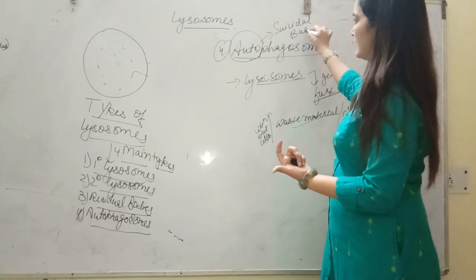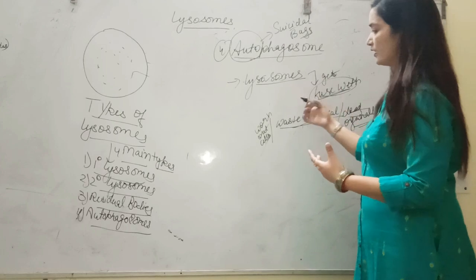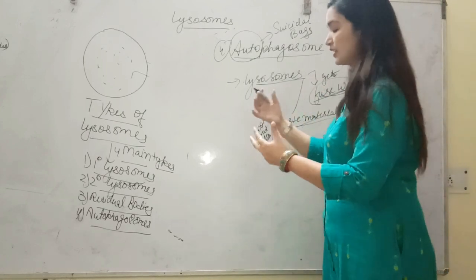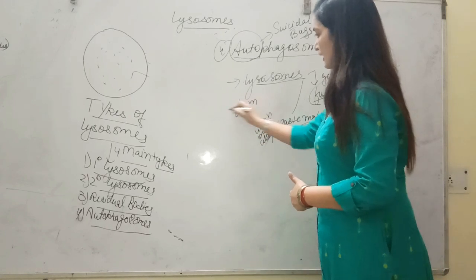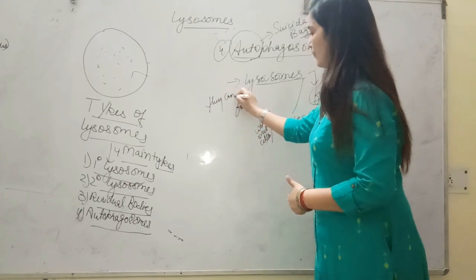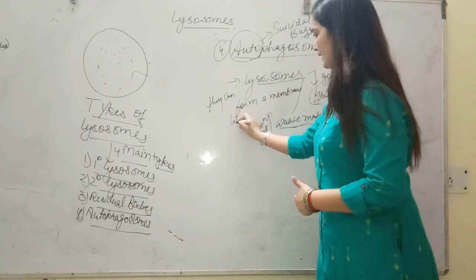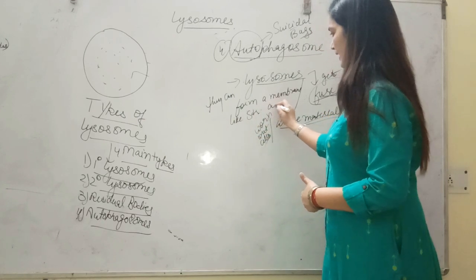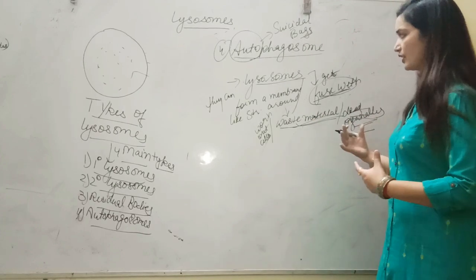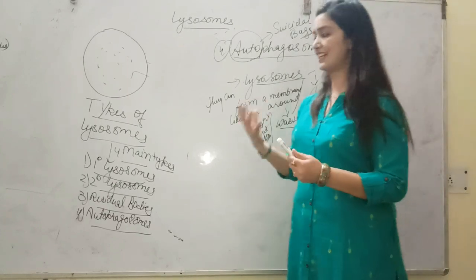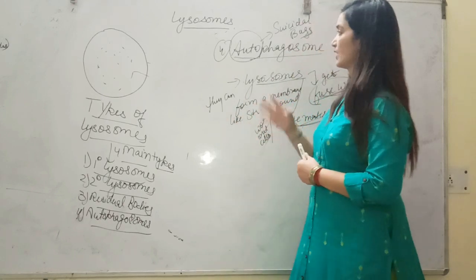Alright students, मीन्स लाइसोसोम जिस वेस्ट मटेरियल के साथ फ्यूज होंगे, they can form a membrane like structure around that waste material, or you can say dead organelle. So when this lysosome undergoes lysis of itself, that's why they are also called autophagosome.